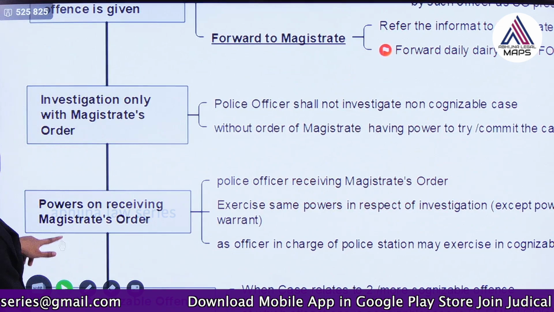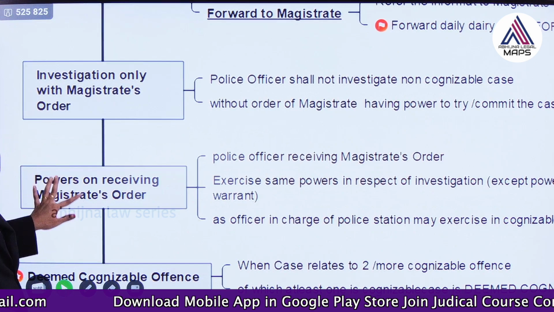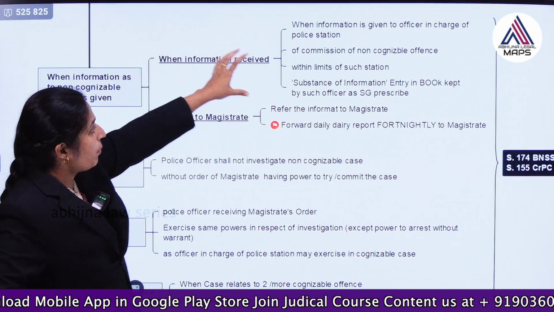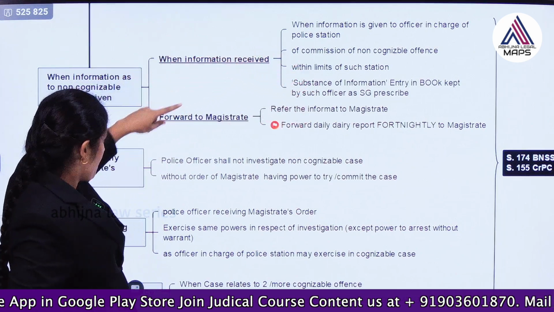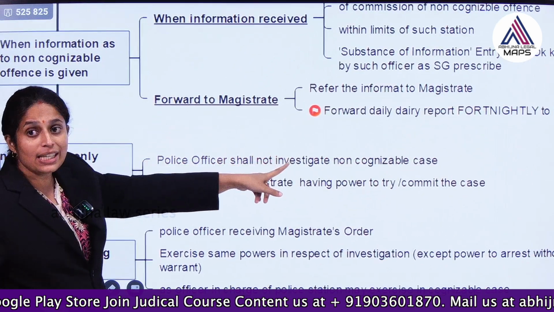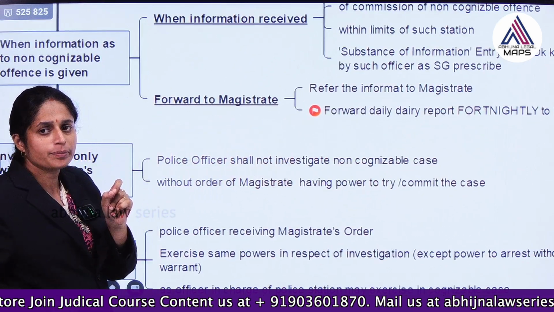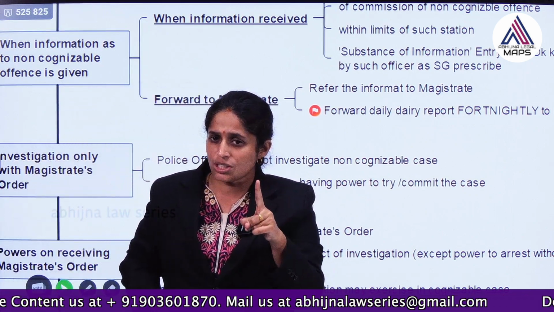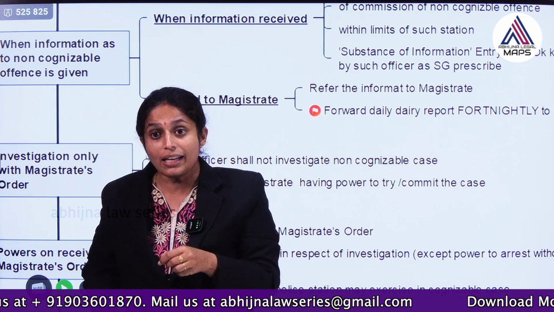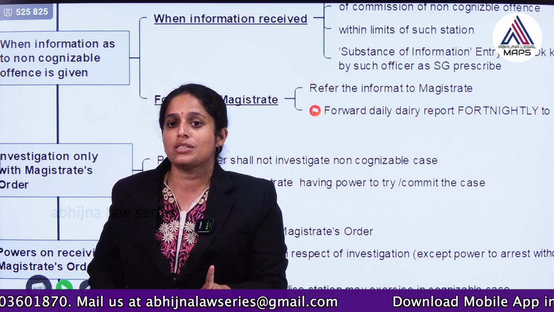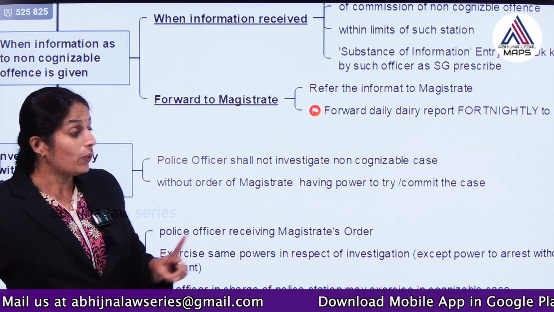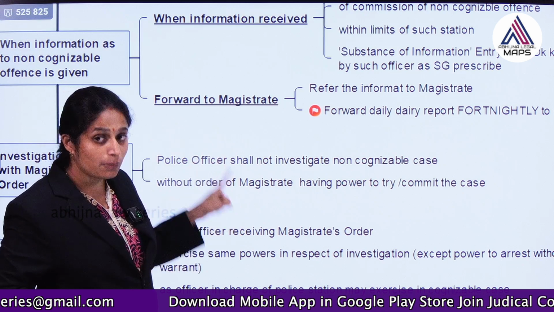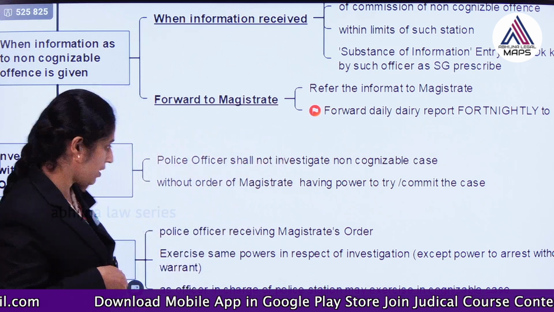Then powers on receiving the magistrate's order. See, one thing is very important. Here, the police officer shall not investigate a non-cognizable case. Very, very important. That is the distinction what we were saying. In a cognizable offence, the police can start investigation without the magistrate's order, but here the police officer cannot investigate a non-cognizable case without the order of the magistrate. He needs to get the magistrate's permission to investigate a non-cognizable case.